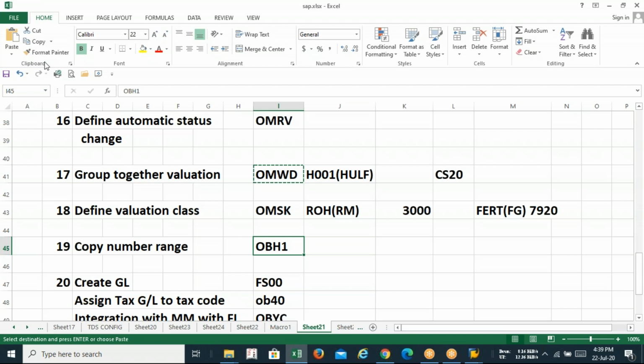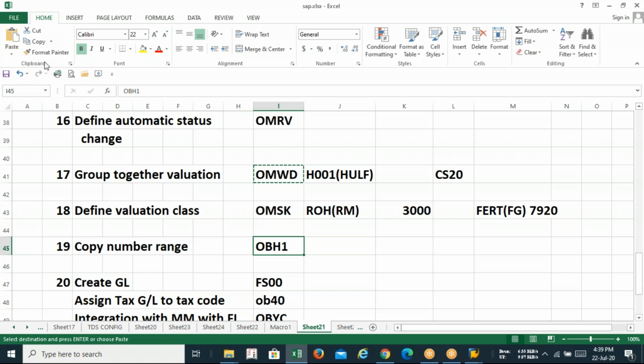And account types allowed, it means what? We know that A is for asset, D for customer, K for vendor, M for material, S for GL. Because we have done posting variant, you have understood the meaning of A, D, K, M, S. So this is the shortcut key for all these account types allowed.